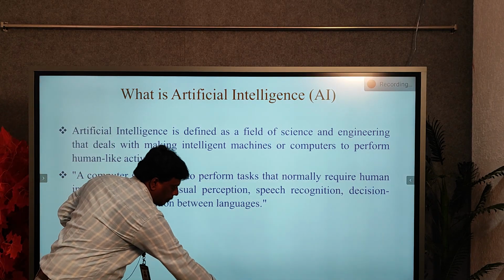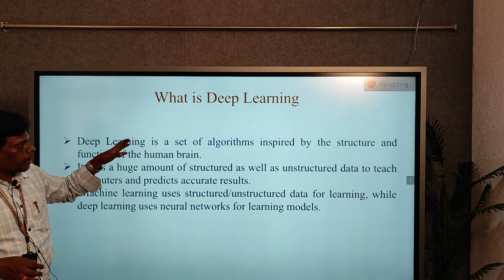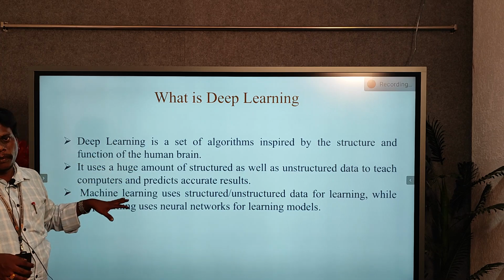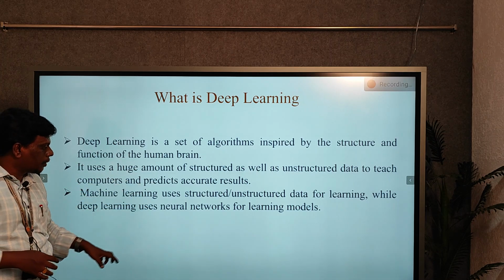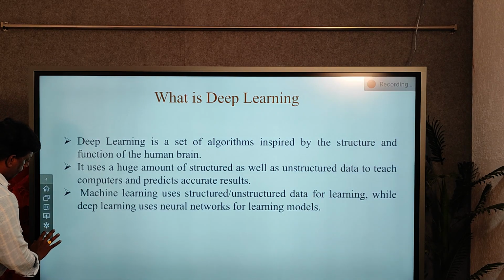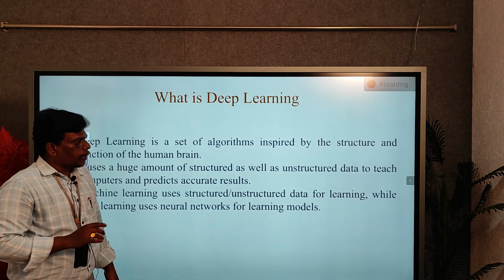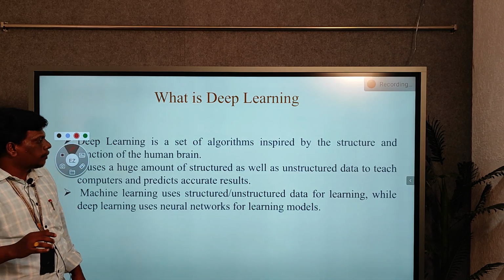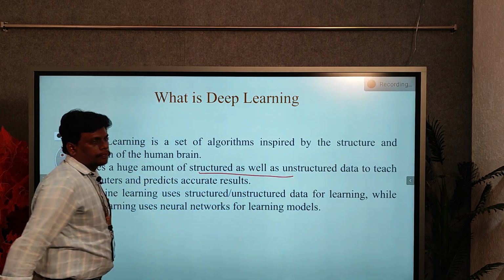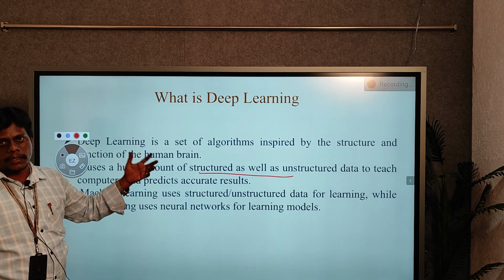Now we will see finally deep learning. Deep learning is also similar to machine learning, but for training purposes it depends only on neural networks. Suppose you are giving training to machine learning, we can take any amount of structured and unstructured data for the training.